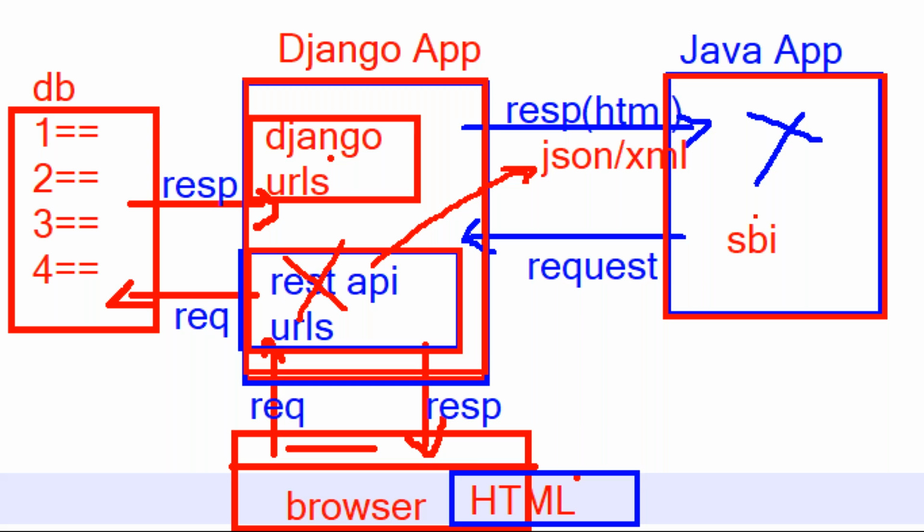unable to interact with bank applications, then is anybody using Flipkart? No, no one is using it. It is a waste of time. When you provide bank application communication, then people use the application and buy the products. That is all because of the REST API. Are you understanding this structure?